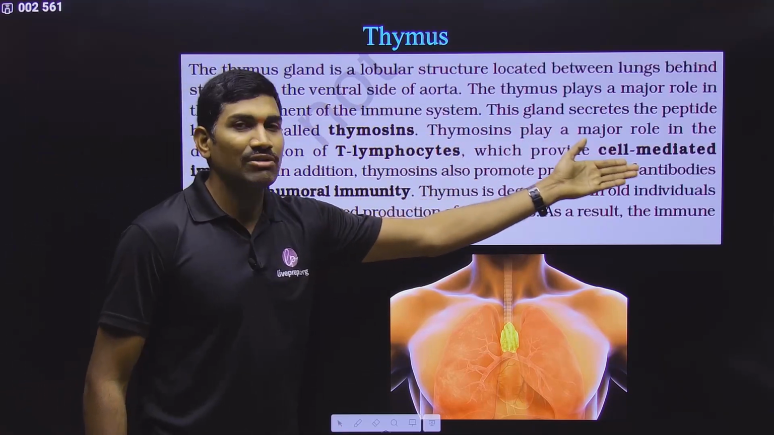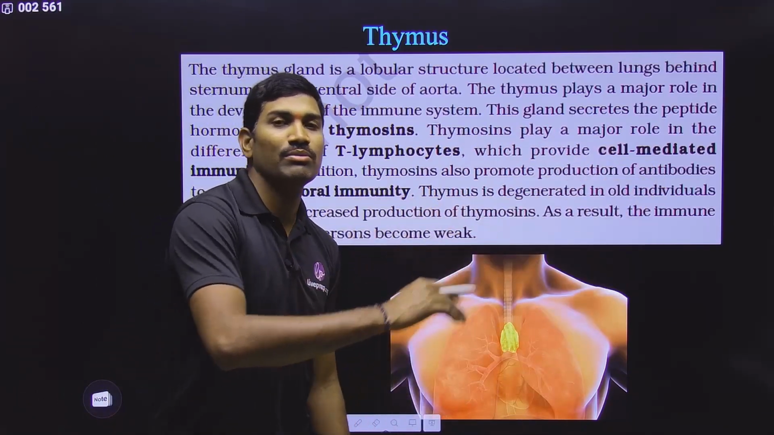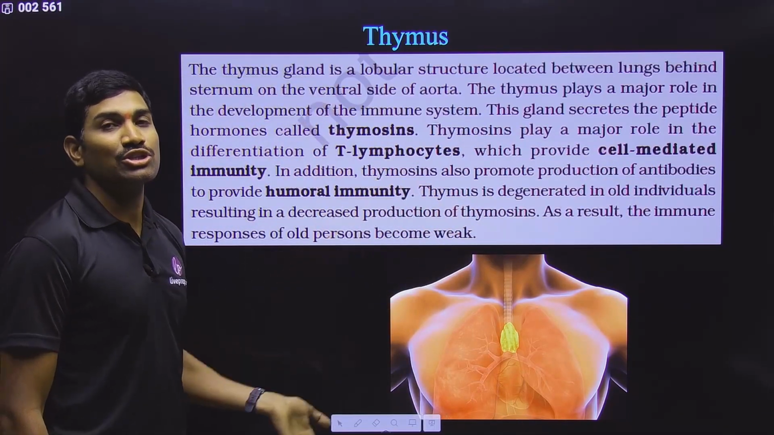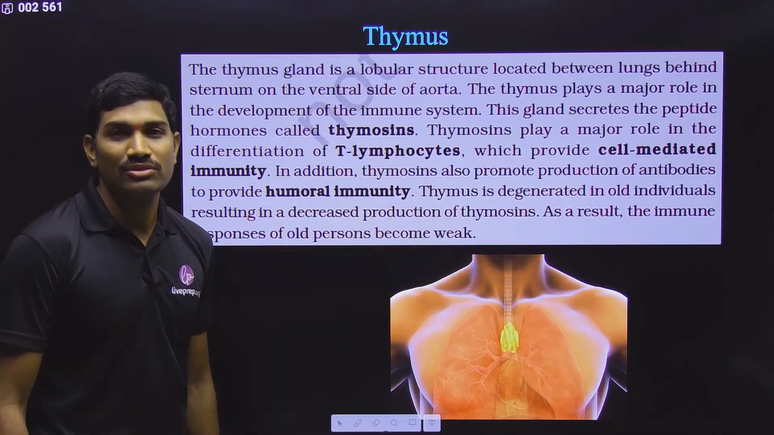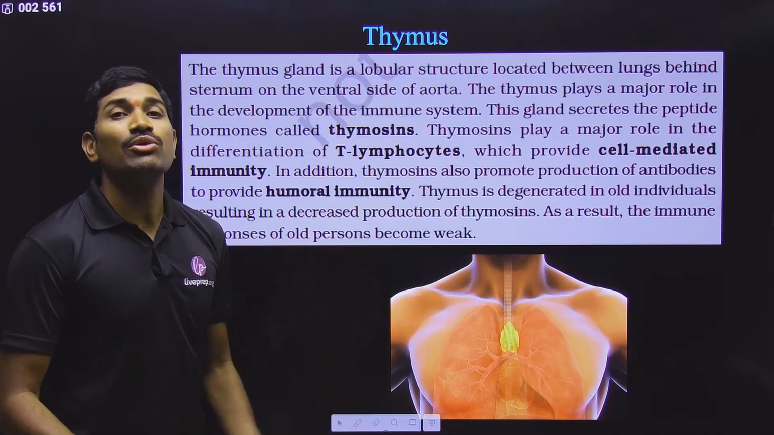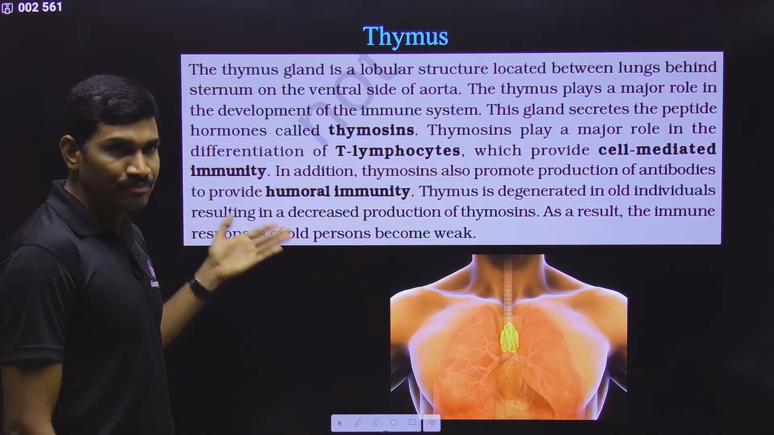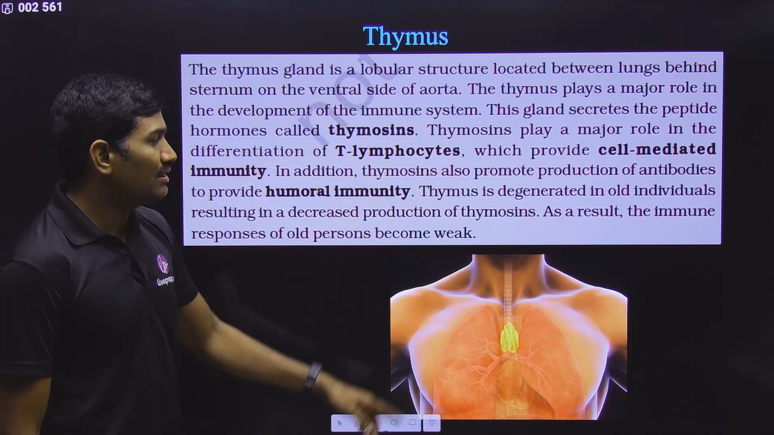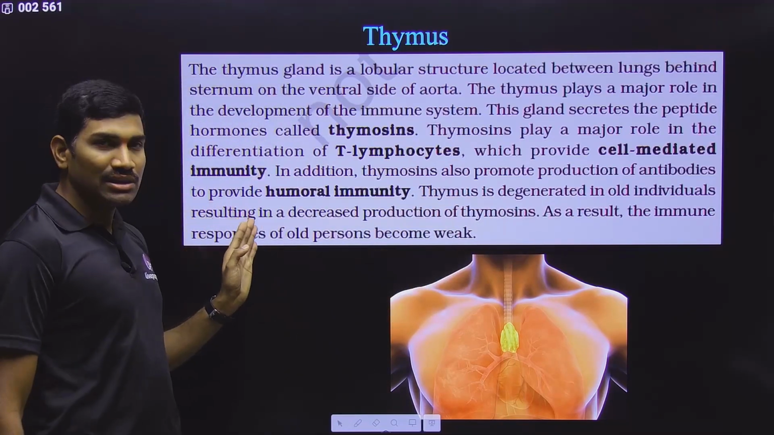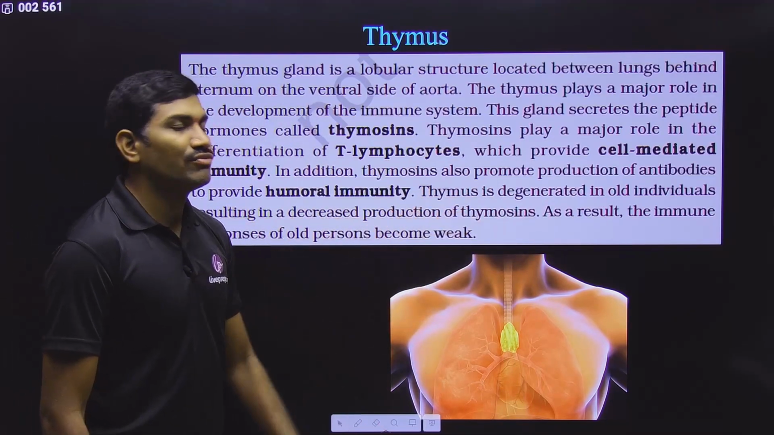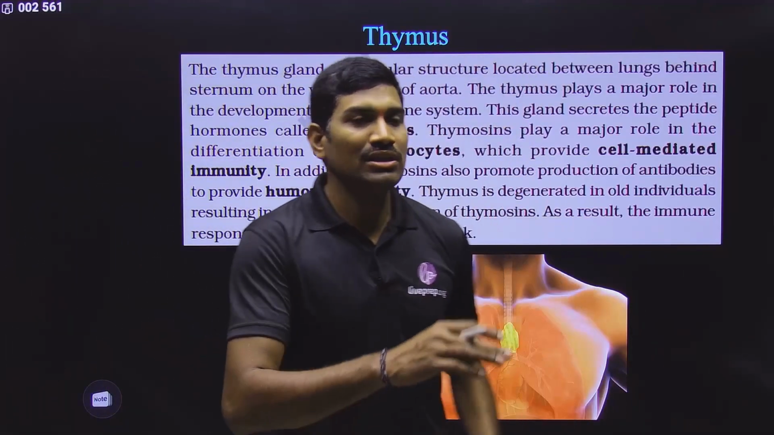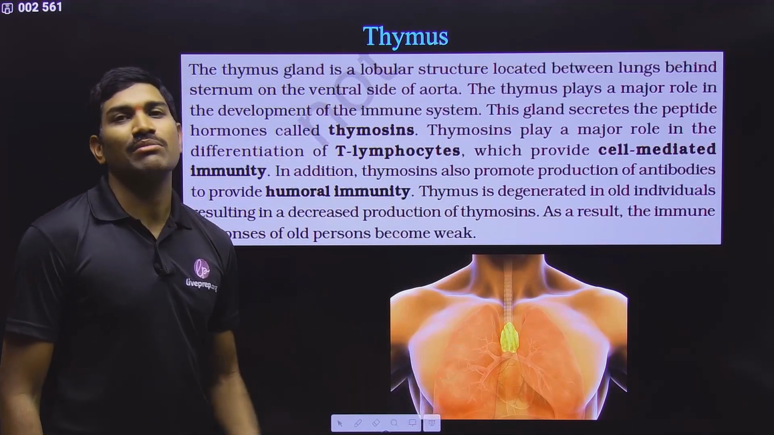And these T lymphocytes are involved in cell-mediated immunity, which we studied in human health and diseases. Not only this, these thymosins are also helping in the production of antibodies by the B lymphocytes. So these antibodies of B lymphocytes will be involved in humoral immunity. So in this way, both of them are very, very important. But here they are saying that the thymus is degenerated in old individuals, resulting in decreased production of thymosin. Generally, after the adult stage, this degeneration of the thymus will start.